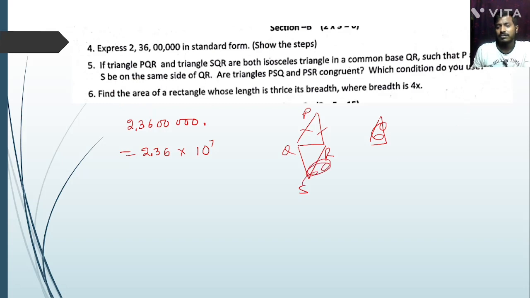Are the triangles PSQ and PSR congruent? Which condition do you use? Okay, the same side, the condition we use is S, okay, then angle.